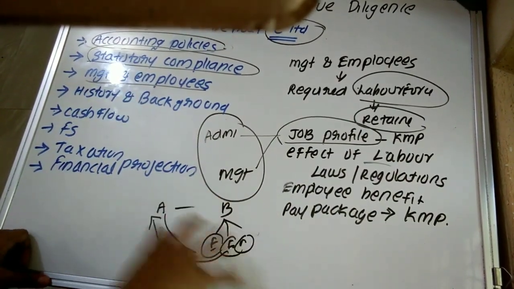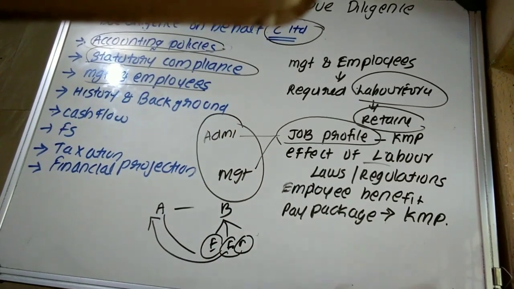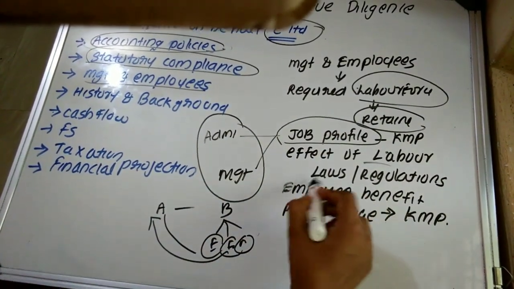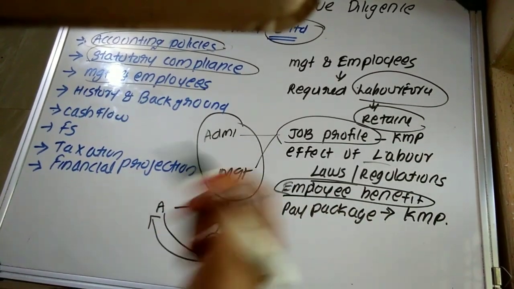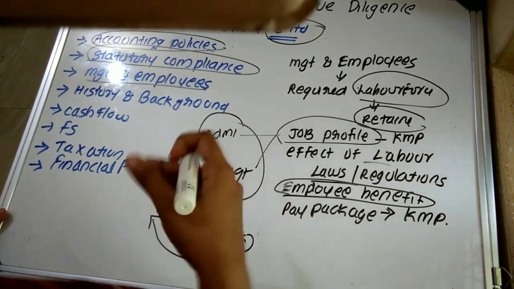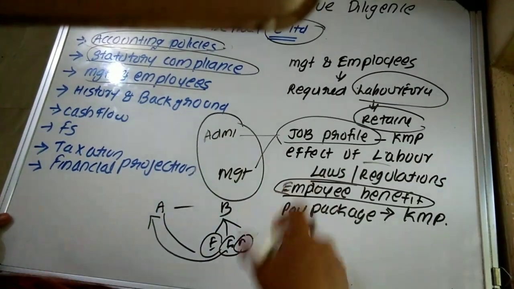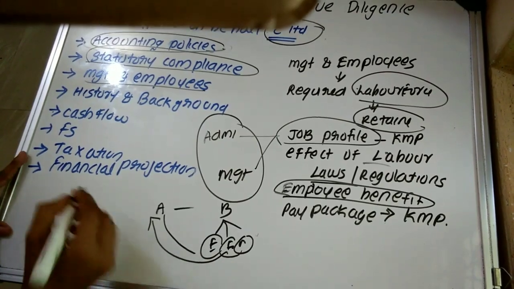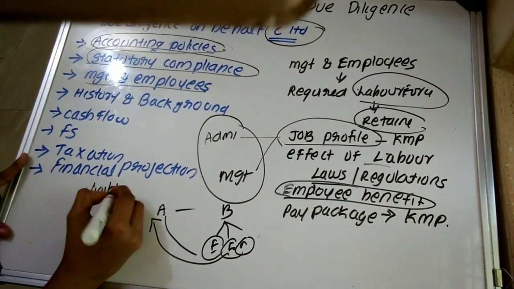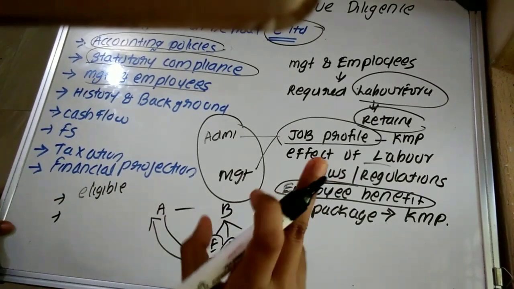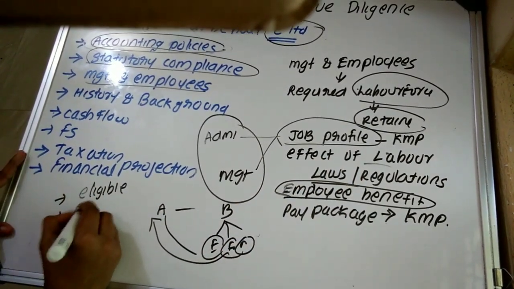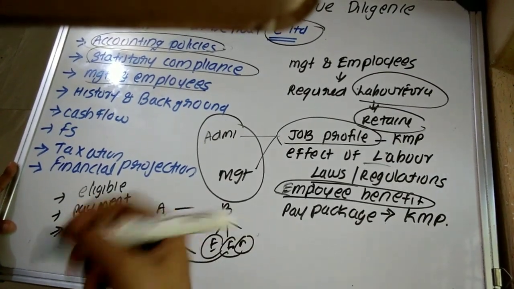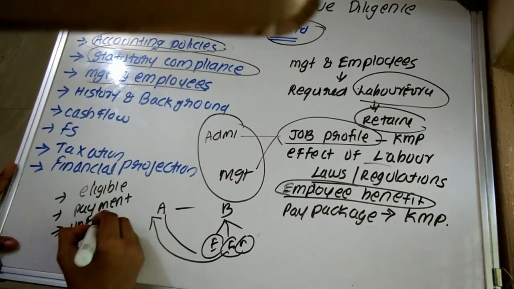So in the given case, the purchaser or investor is also required to evaluate applicable labor laws and regulations, plus determine whether employee benefits such as provident fund, gratuity and ESI are being provided to the employees, whether all eligible employees are covered, whether the payment is being made appropriately, plus determine whether there exists any unfunded gratuity.